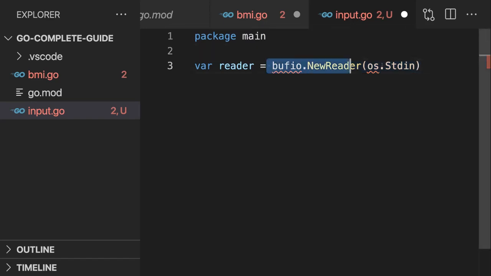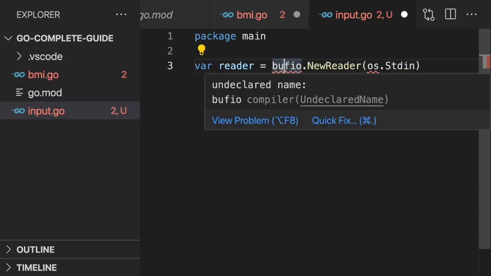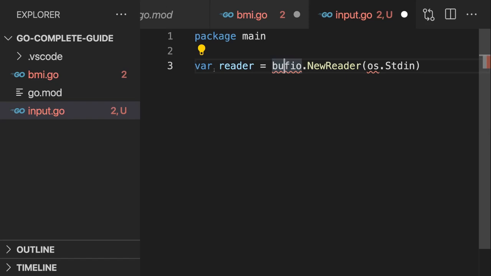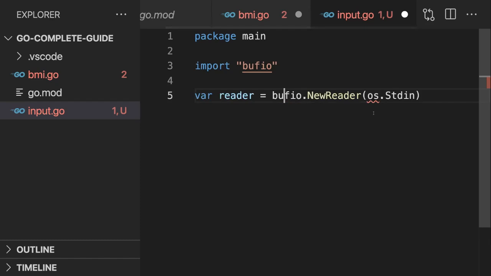So here we have to add imports to buff.io and OS into this input.go file. And whilst we could type this manually, in Visual Studio Code you can also click onto the problematic name, buff.io in this case, and then you get this light bulb here. And if you click on this light bulb, you get a quick fix. Here in this case, it's suggesting us to add an import to this package. And if I click this, it adds it for me.